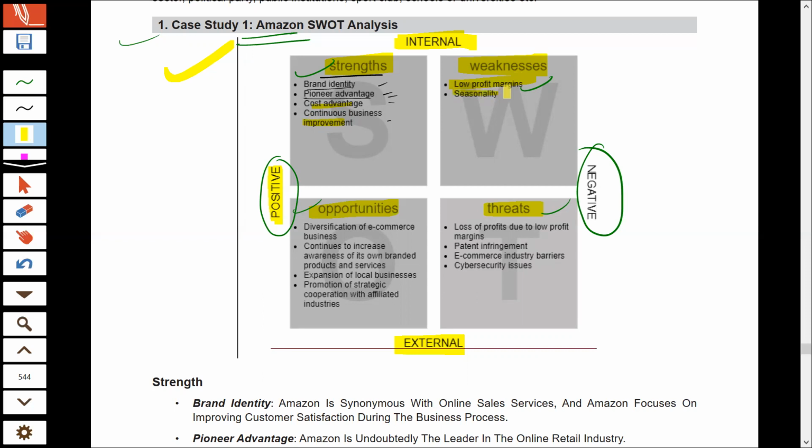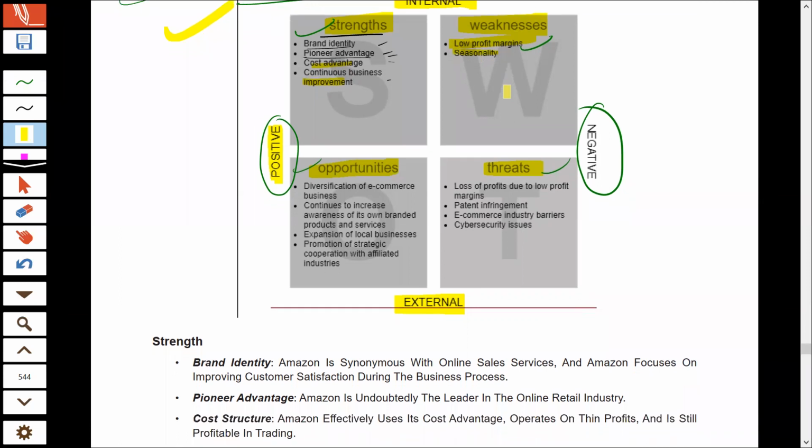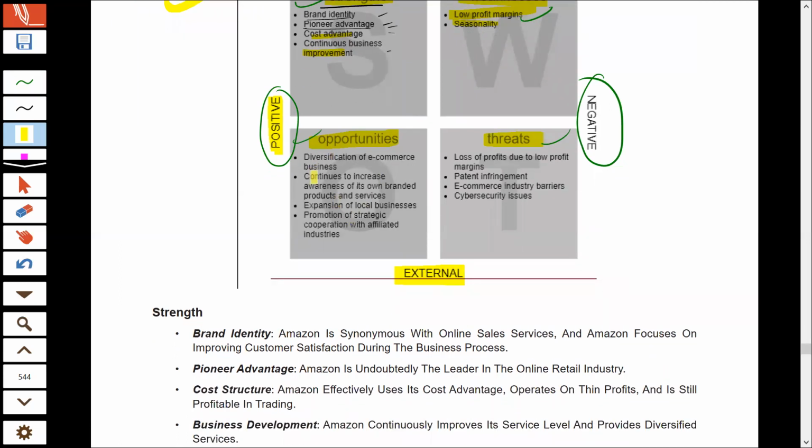And seasonality: most of the products that Amazon sells have a seasonal demand. So now Diwali is coming, so they'll sell more. And during the slack season, their demand is not so much. So that's a problem. That's their weakness. Opportunity is an external thing. Now we see that there is demand for e-commerce business, and customers are finding it very convenient to order online.